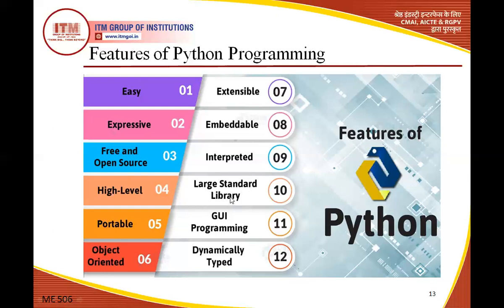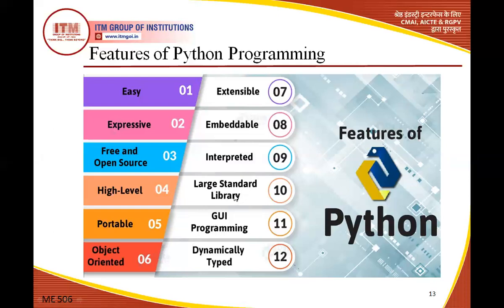Large standard library. This is an important feature of Python, meaning that many libraries are there. This is the important concept. Many libraries we are using in Python, like SciPy, NumPy, Pandas, and graphical libraries like Matplotlib and Seaborn. So for different areas we have different libraries. So these are the important features of Python programming.